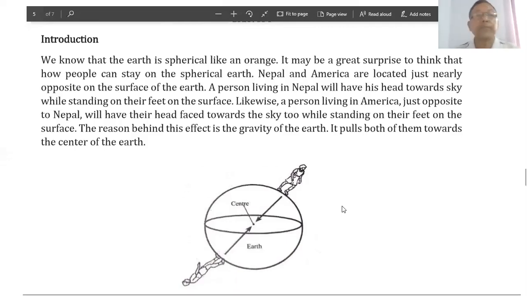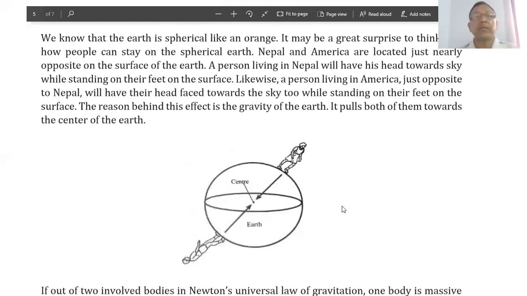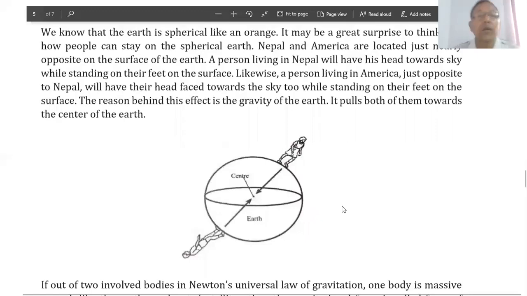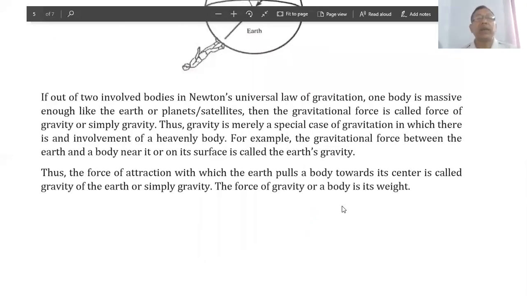We know that everybody falls toward the Earth due to the influence of gravity. Similarly, the Earth is surrounded with the atmosphere due to the force of gravity of the Earth. Rainfall takes place due to the force of gravity of the Earth. So there are several consequences of the force of gravity, which are also called the effects of force of gravity. You can find these effects in your textbook.